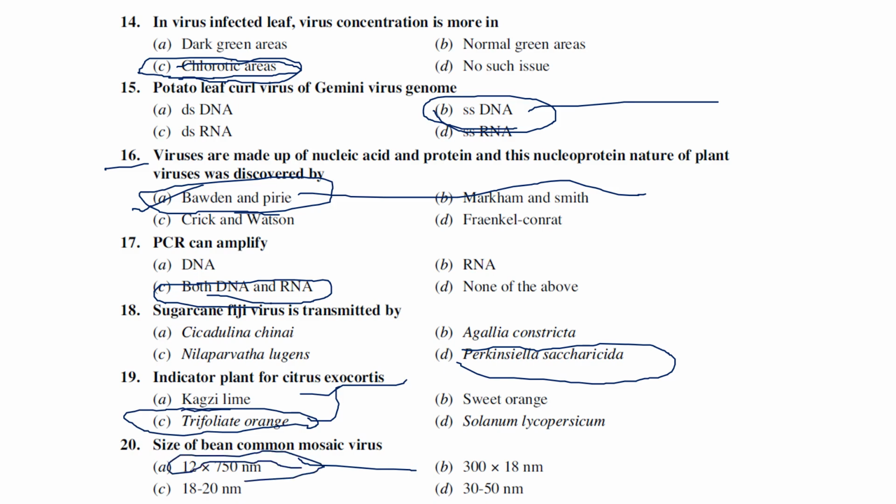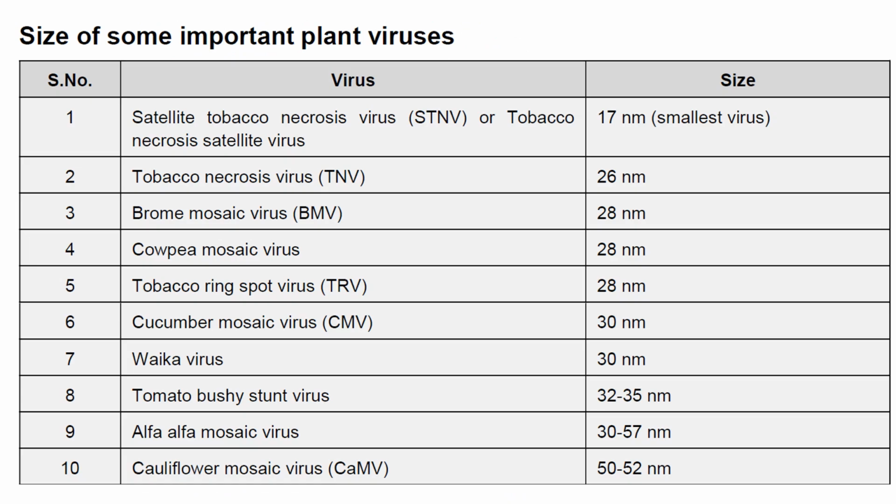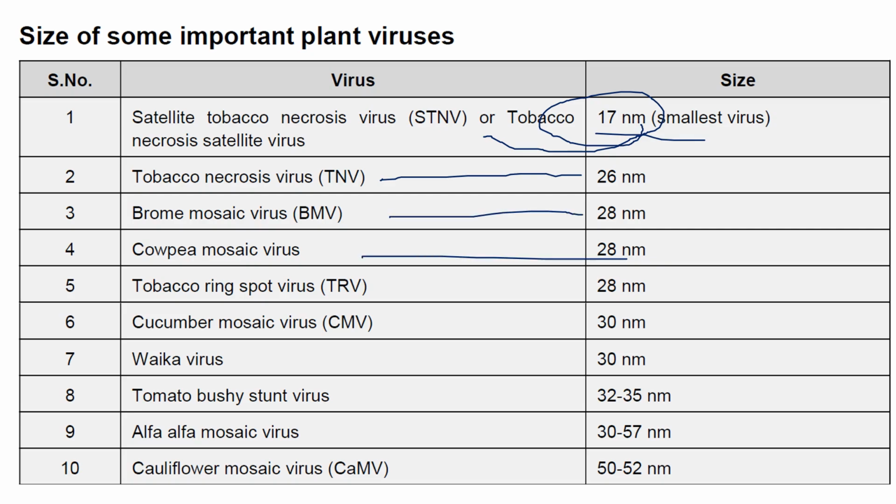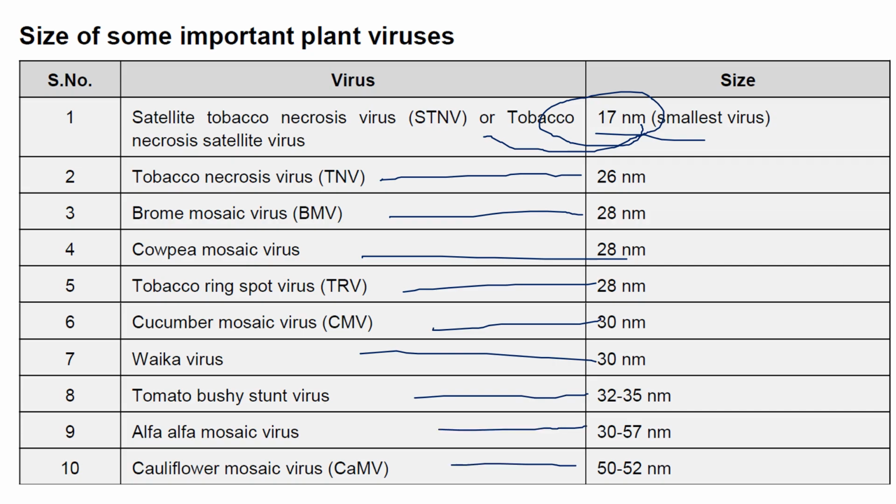Now we will see the sizes of a couple of other plant viruses. So satellite tobacco necrosis virus, and I have already told you that was first discovered by Kassanis. Satellite tobacco necrosis virus is the smallest plant virus, which is 17 nanometer, and tobacco necrosis virus 26, brome mosaic virus 28, cowpea mosaic virus 28, tobacco ring spot virus 28, cucumber mosaic virus 30, tobacco bushy stunt virus 30 to 35, alfalfa mosaic virus 30 to 57, cauliflower mosaic virus 50 to 52.